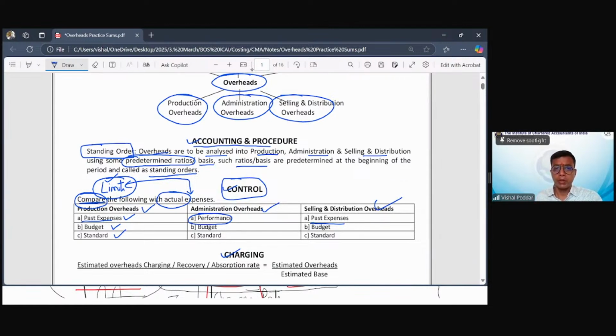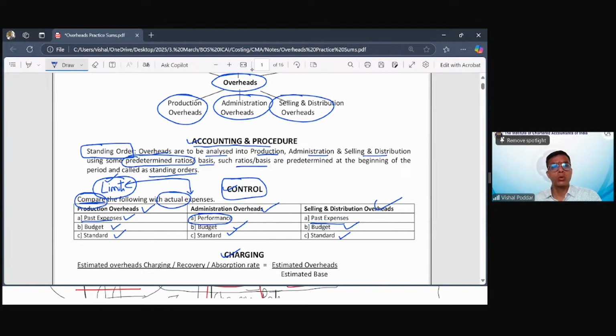Or simply for each of these overheads, now we are all preparing the budgets. So the budgets that we are preparing, that itself will become the limits. So these budgets will be compared with the actuals month on month to ensure that the expenses remain within the limits. And then another option is, wherever possible, we can even set standards.